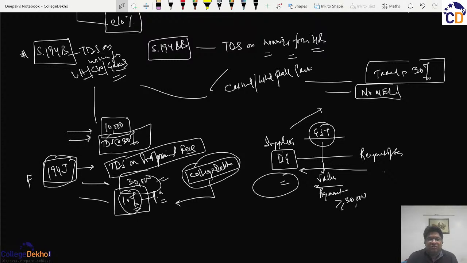Whereas in the other sections, the TDS will be based on that if the payment, irrespective of the actual income being earned, exceeds the threshold limit, then a fixed percentage will be deducted irrespective of the actual tax liability.